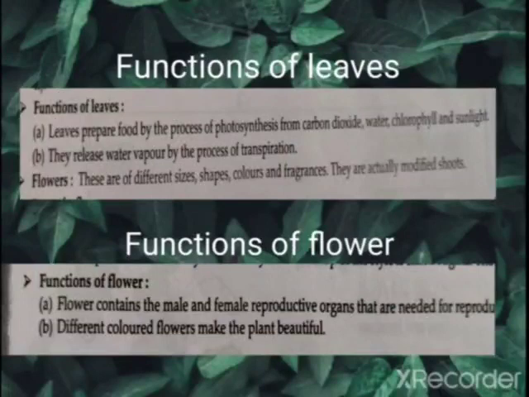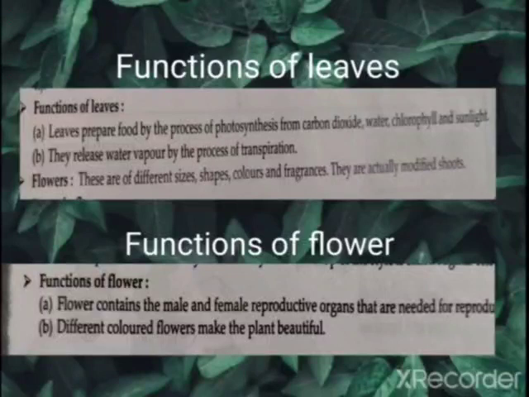Now next about leaves. So what are the leaves? The flat green part of a plant is called leaves. Now what are the functions of leaves? Here again, leaves prepare food by the process of photosynthesis from carbon dioxide, water, chlorophyll and sunlight. And they release water vapor by the process of transpiration.